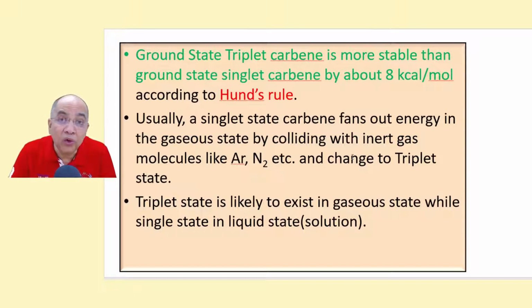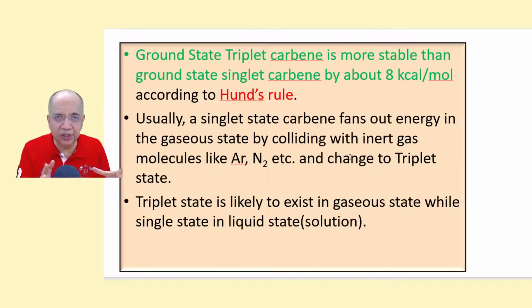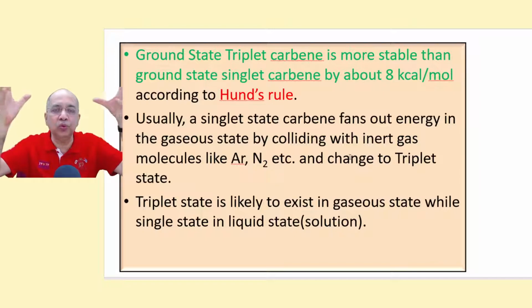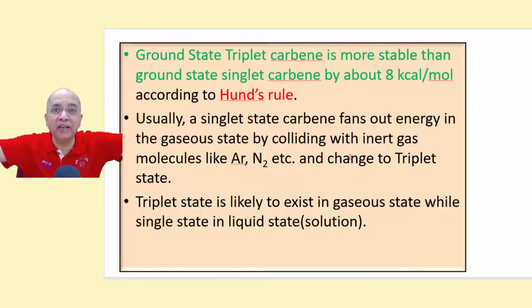And how is a triplet carbene formed? It is formed from singlet carbene. First, singlet carbene is formed. I will tell you how carbenes are formed. Singlet carbene, when it is subjected to bombardment, striking with inert gas molecules in the gaseous state. Supposing you have argon gas or nitrogen gas and you generated singlet carbene.